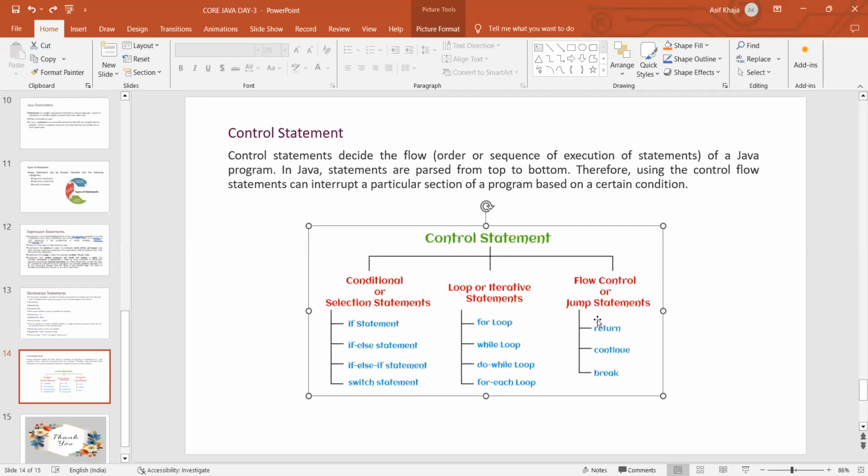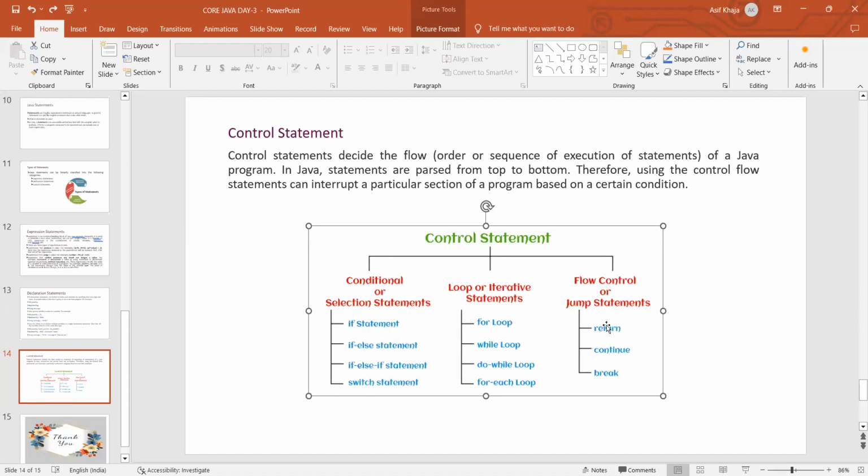And next, flow control statements. Flow control or jump statements means what? In order to skip or continue something, we are going to use these flow control or jump statements. What are those? Return, continue, and break. Return we'll discuss today. These two we'll discuss in tomorrow's session because it takes much time. Tomorrow I'll show you these two practically, because continue and break will be covered in the switch statement. So just the return we can explain now.